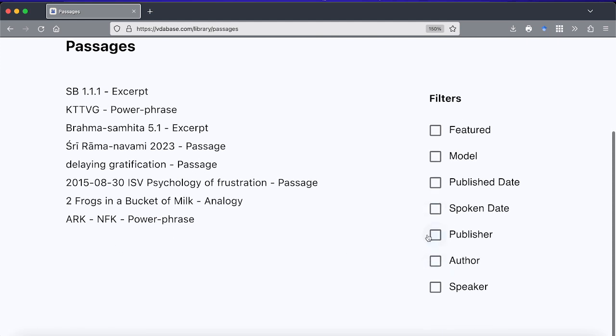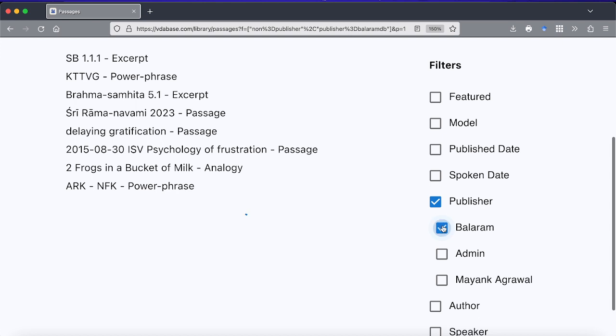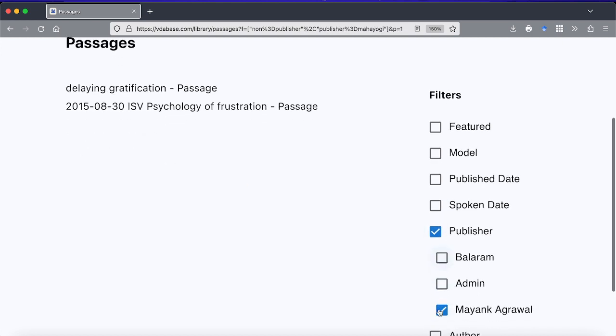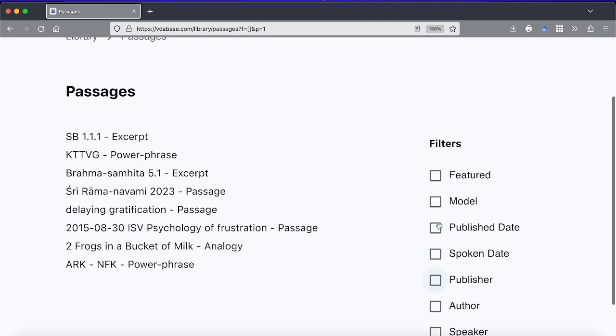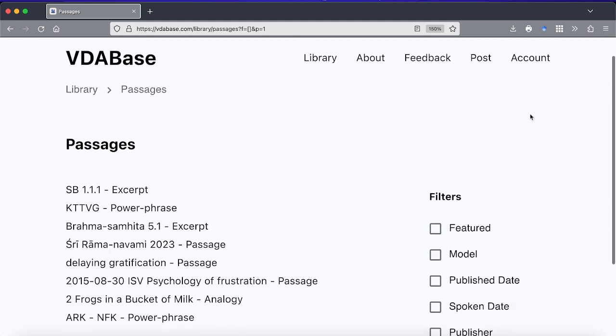Here again, we can filter by publishers, for example. I can just find those that are published by me. I can find those that are published by other devotees on the platform. So it's very simple to get started with this website.